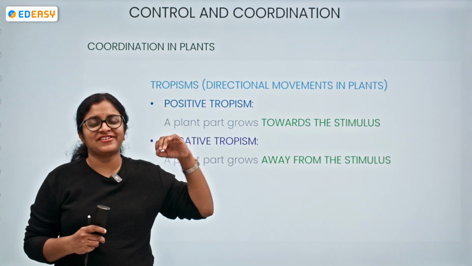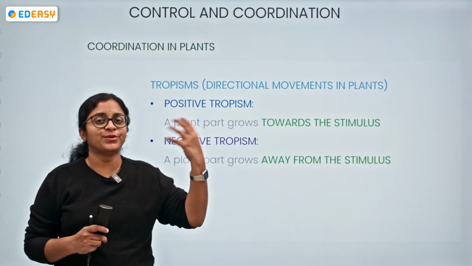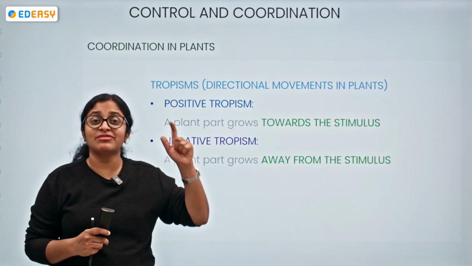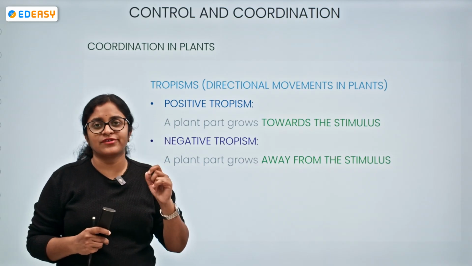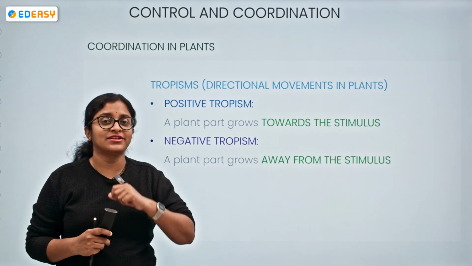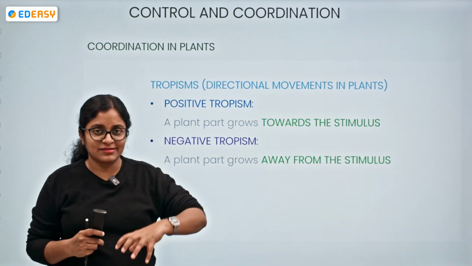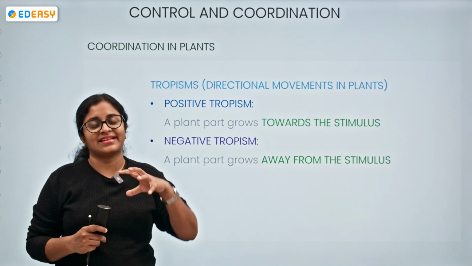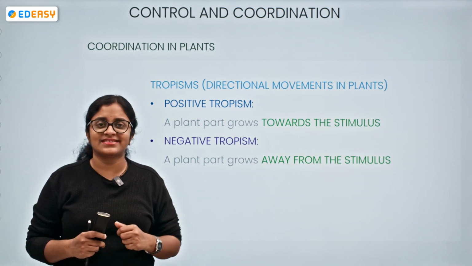What if it is the other scenario? What if the shoot does not grow towards the sunlight? It will be negative, right? Negative is also sometimes useful. How? We have the root system, which grows away from the sunlight, into the ground. That is negative. But is it still useful? Definitely it is still useful.